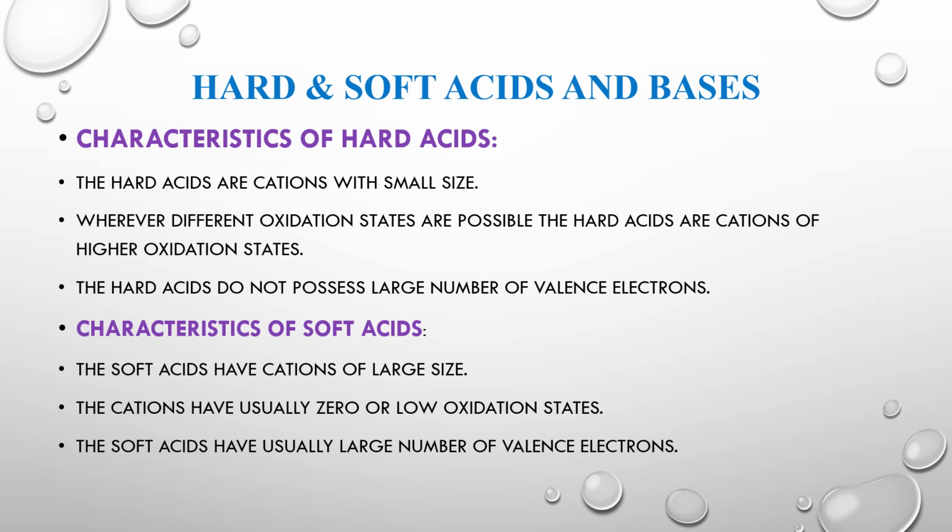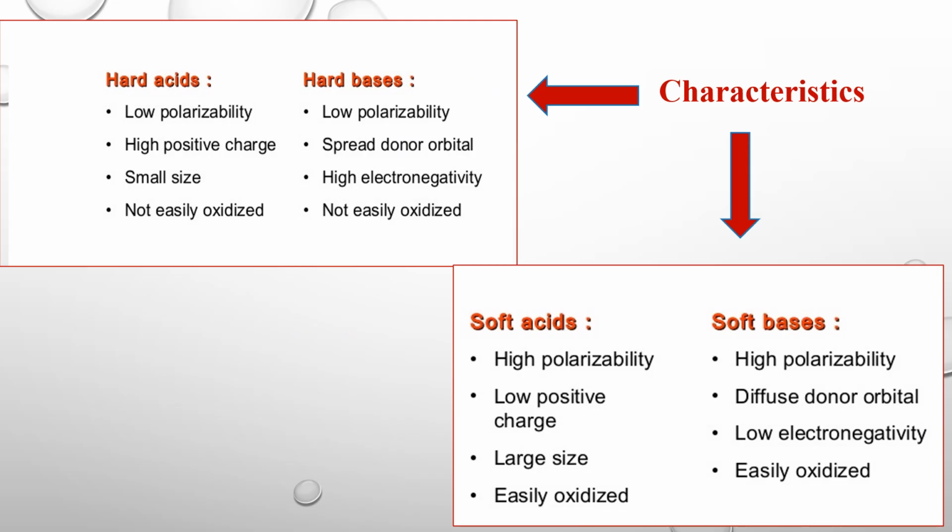Soft acids have cations of large size, usually with zero or low oxidation state, and with a large number of valence electrons. So hard acids have low polarizability, high positive charge, small size, and are not easily oxidized. Hard bases have low polarizability, spread donor orbital, high electronegativity, and are not easily oxidized.